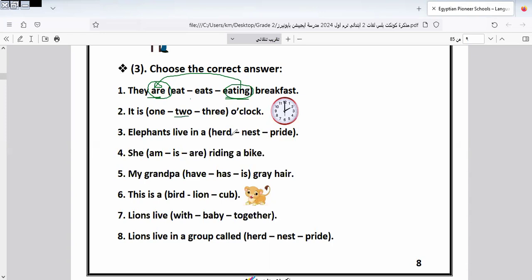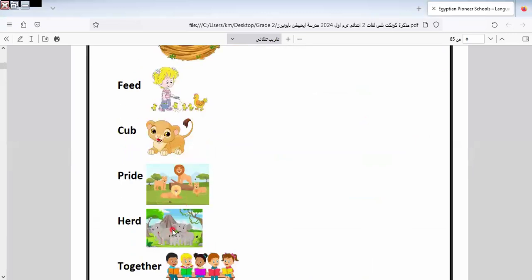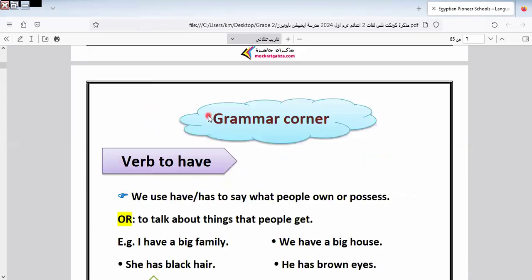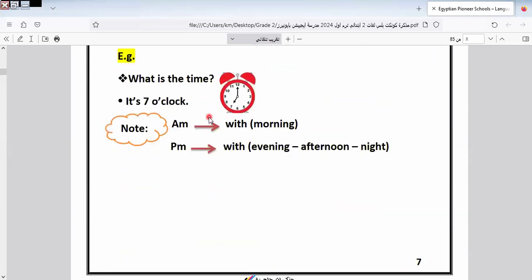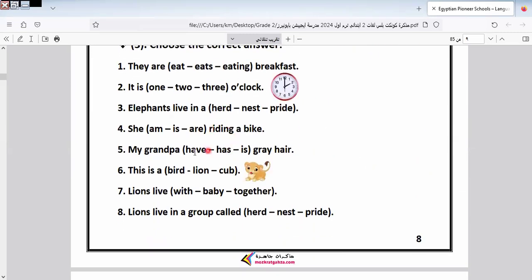Elephants live in what? In herd, or nest, or pride? I will go to the picture to know this. Herd, not a nest or pride, because a nest is for birds, and pride is for what? For lions. So the elephant lives in a herd, okay? Because pride is for lions and nest is for birds. So the suitable answer here will be what? It will be herd, this one.